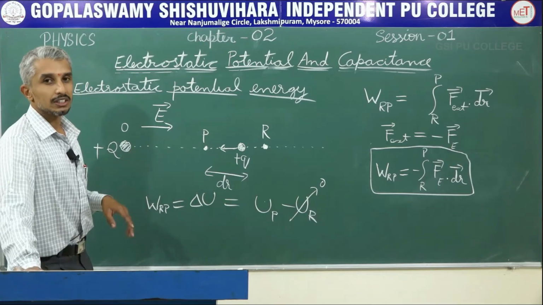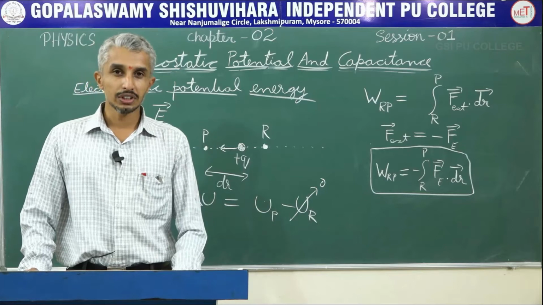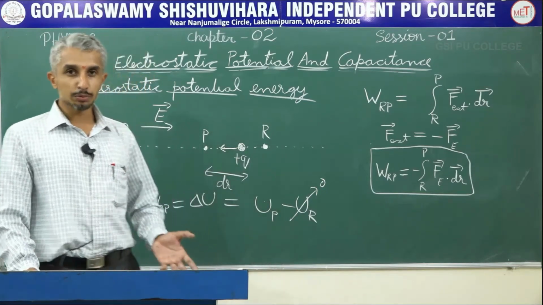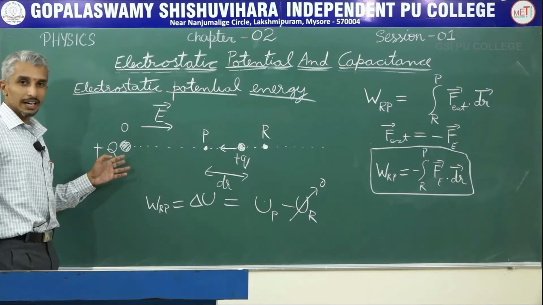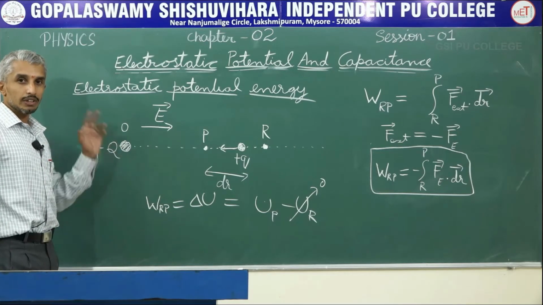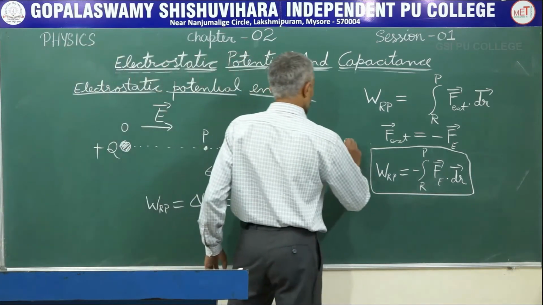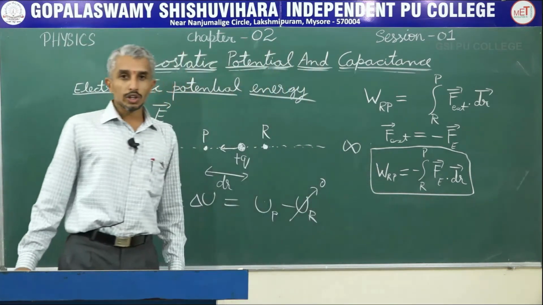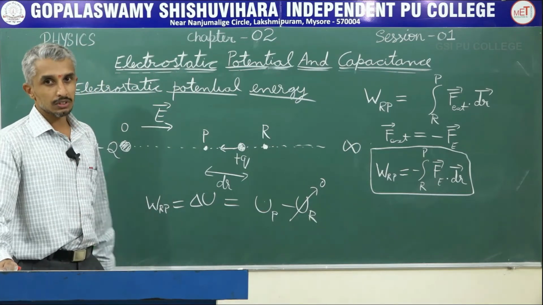As we have studied both in chapter 1 of first year PUC as well as in chapter 1 of second PUC, the electrostatic force of a charge is going to be 0 at a very large distance or at infinity. So only at infinity the influence of a charge is going to be 0.